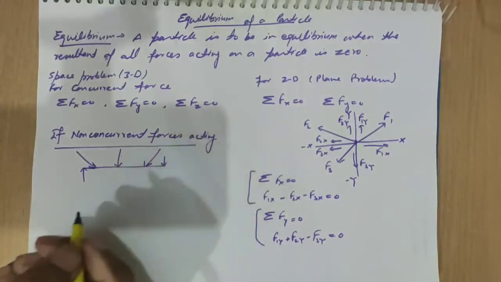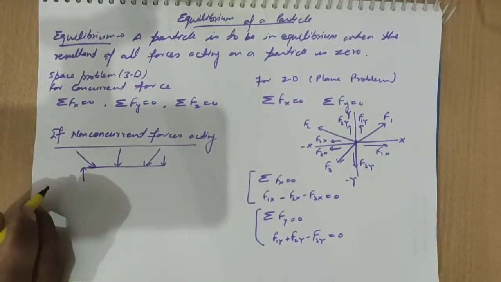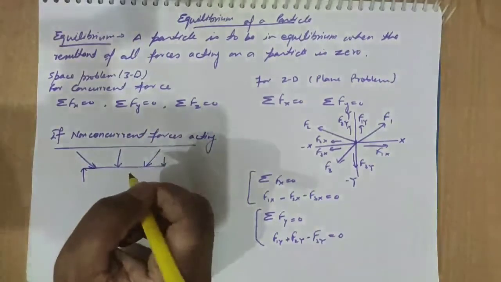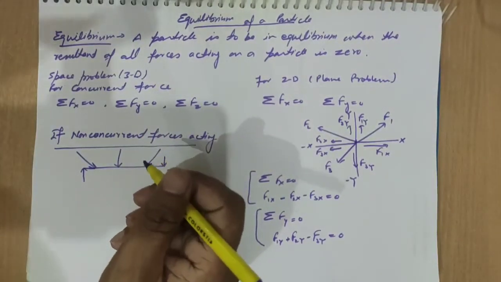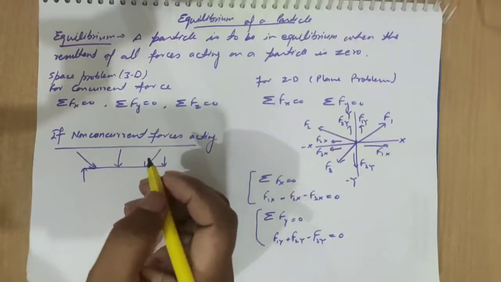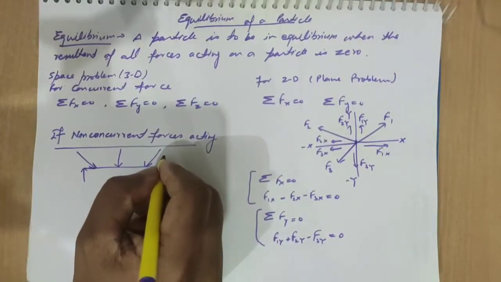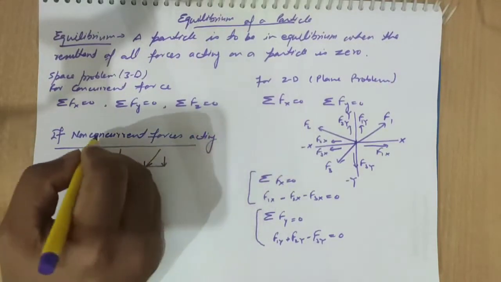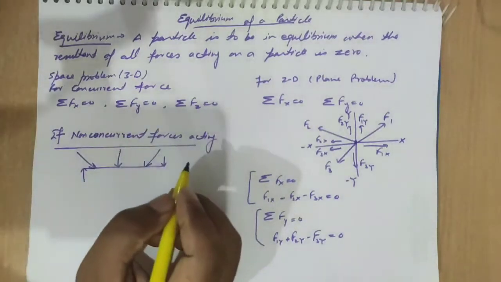For the 2D case, and for the 3D case it must be x, y, z. It means all the forces are not intersecting at a common point. That means non-concurrent forces.